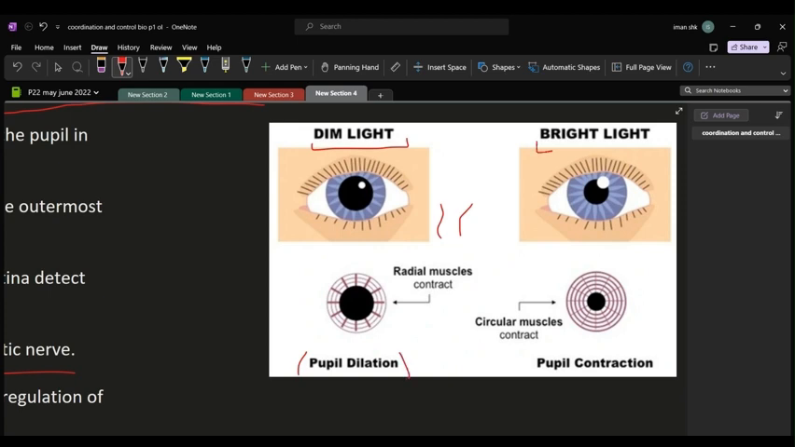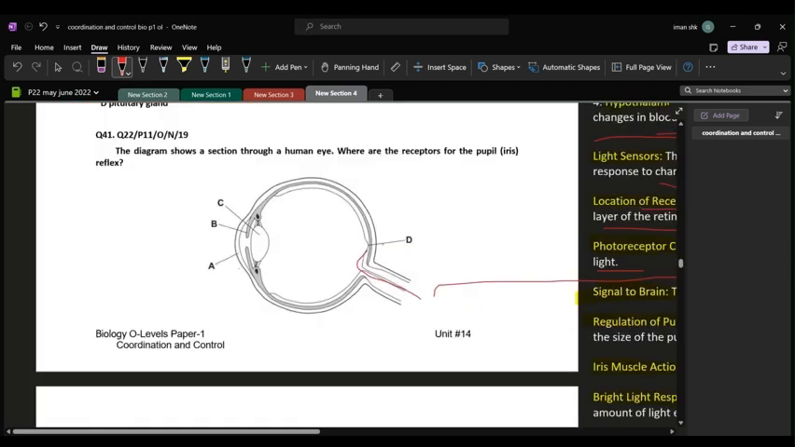Whereas in the bright light, it's just the opposite. The circular muscles contract and the radial muscles would relax, and that would force the pupil to contract or decrease in diameter. While the pupil dilates, it means that its diameter has increased, and in contraction, you can see the diameter has decreased. So that's all you need to know. The right answer would be D, therefore.